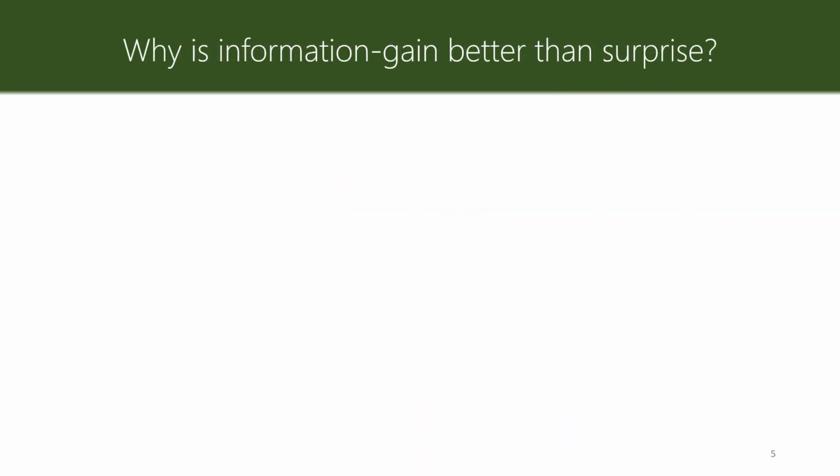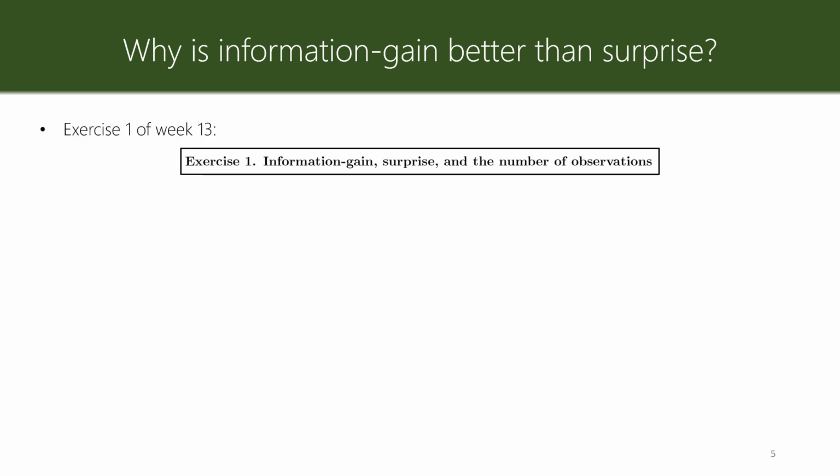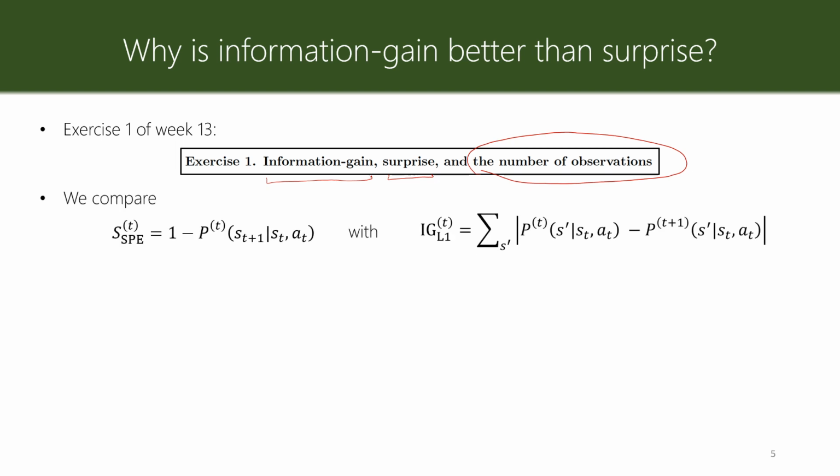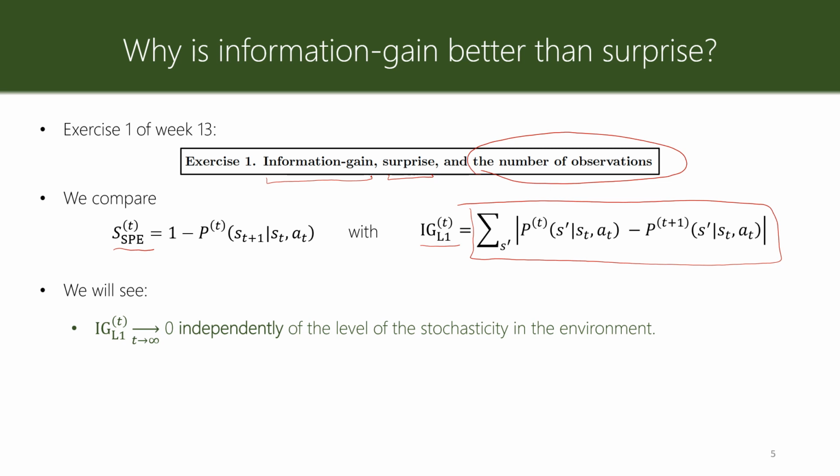To answer the question, let's consider the simple exercise that you have in week 13. There you compare information gain with surprise and the number of observations. For the surprise, you consider the state prediction error, and for information gain, you consider the L1 norm difference, which is also equivalent to the total variation distance. It's the sum of this term. You see something beautiful there.